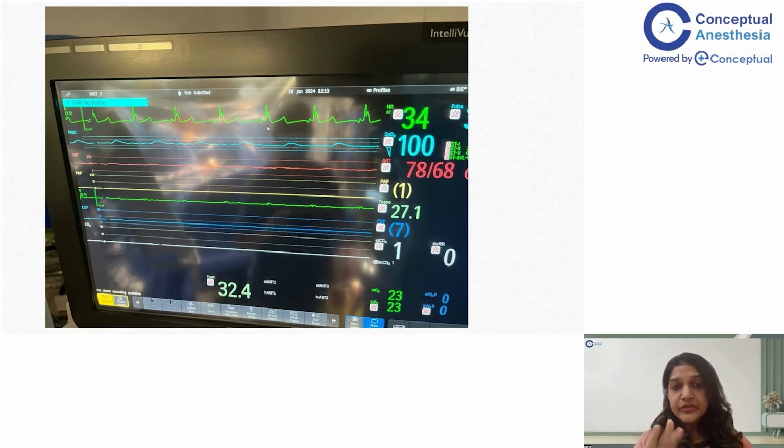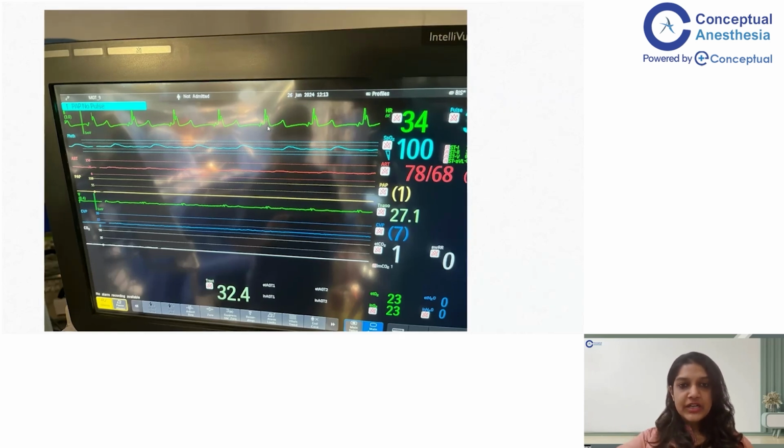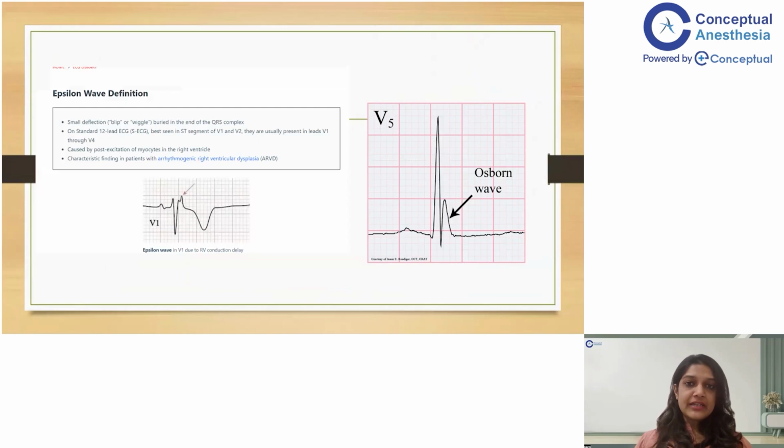The amplitude of this Osborn wave corresponds to the degree of hypothermia. If the hypothermia is more and more severe, this Osborn wave becomes more and more prominent. So that is how you know that it's an Osborn wave. But there is a catch. The epsilon wave is also quite similar to the Osborn wave. If you see closely, both of them are positive deflections which are present after the QRS complex. The main difference between the epsilon wave and the Osborn wave is that the Osborn wave is called a J wave for a reason, because it occurs exactly at the J point. Unlike this, the epsilon wave can occur anywhere in between the QRS complex and the T wave. So that is the main difference between the Osborn wave and the epsilon wave.